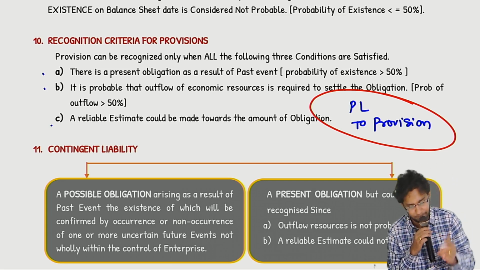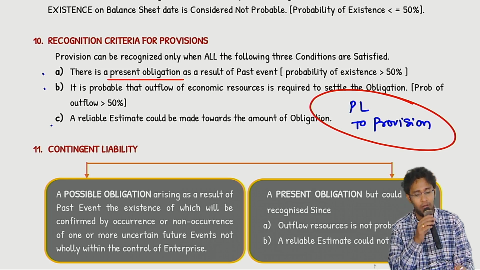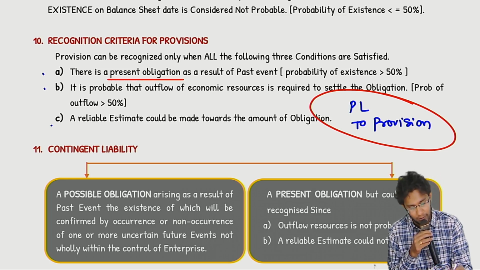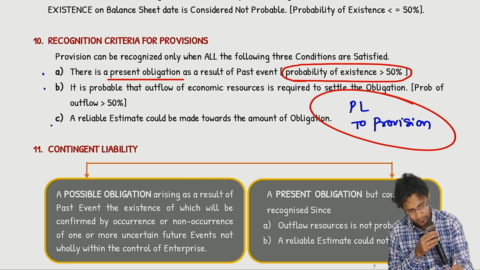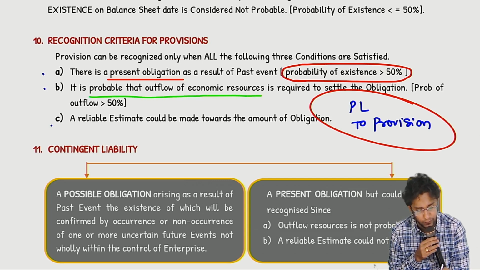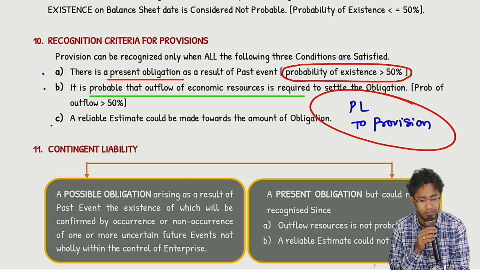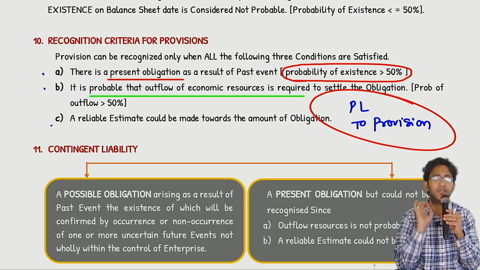Condition number 1: there should be a present obligation arising as a result of a past event. Which means we are talking about existence probability crossing 50%. Next: it is probable that an outflow of resources is required to settle the obligation. Just because the obligation exists, that is not sufficient.